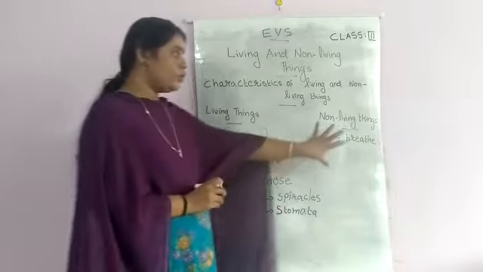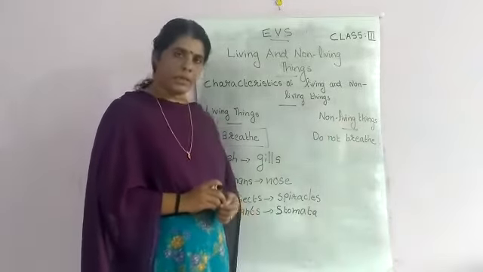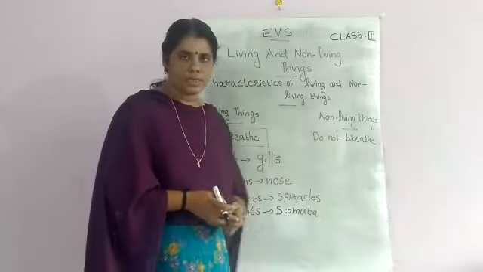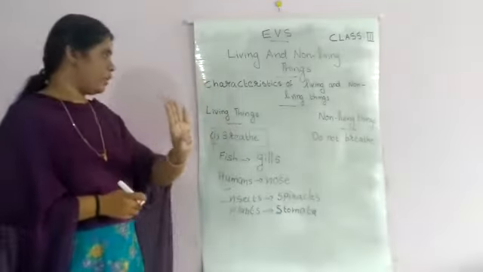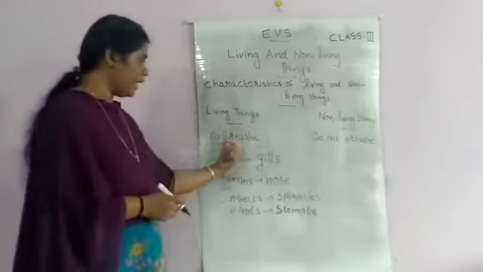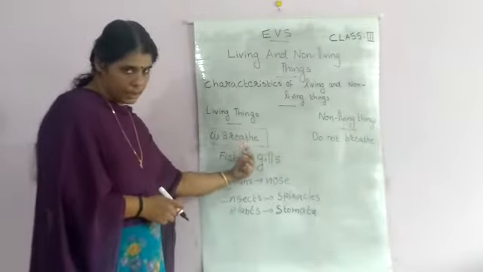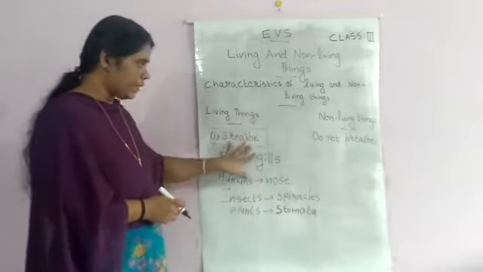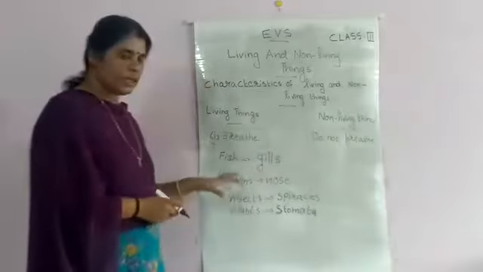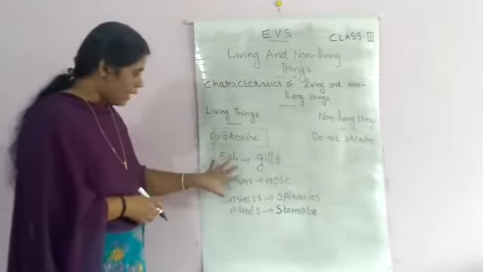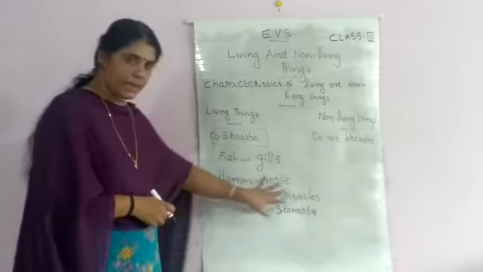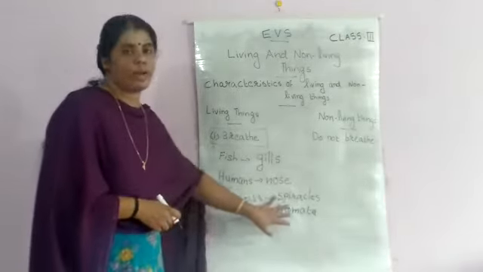Understood? But non-living things do not breathe. There is no need for breathing for non-living things. So that is the first difference between living things and non-living things. What did we learn first? We learned about breathing. Living things can breathe, but non-living things do not. And each type of living thing has a special organ: fish, gills; humans, nose; insects, spiracles; and plants, stomata.